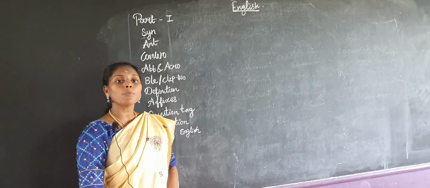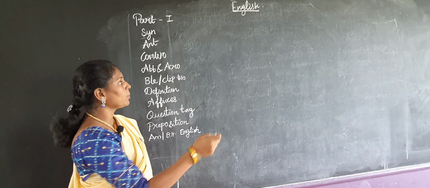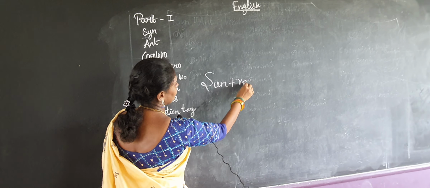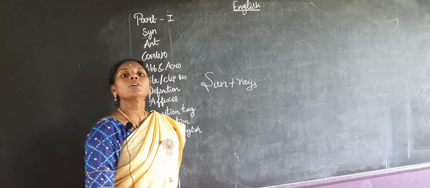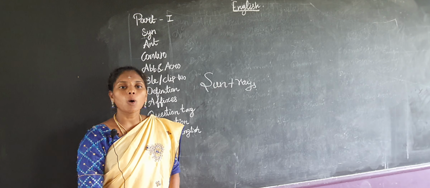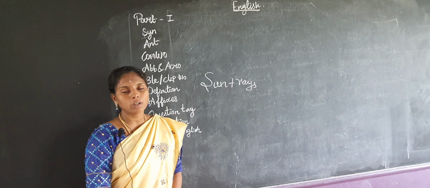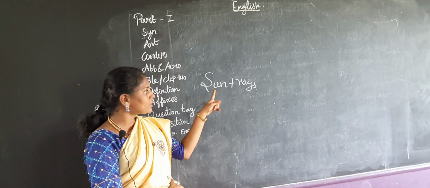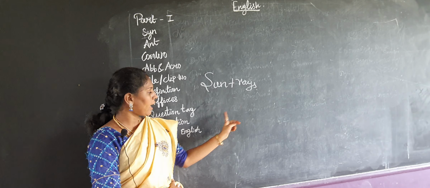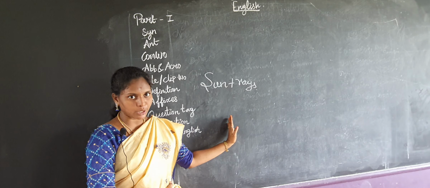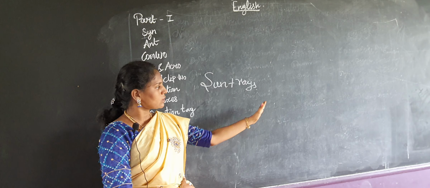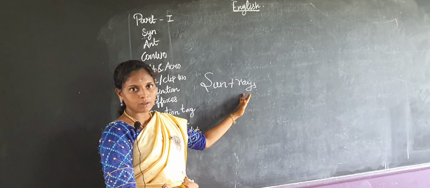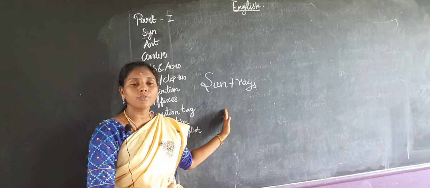What is meant by compound words? For example, you can see sun plus race. How will they ask? They will ask, choose the compound word which is suitable for this sun. They will give options A, B, C, D. Which one is suitable? You have to write the answer. For all those things, they will give an option.